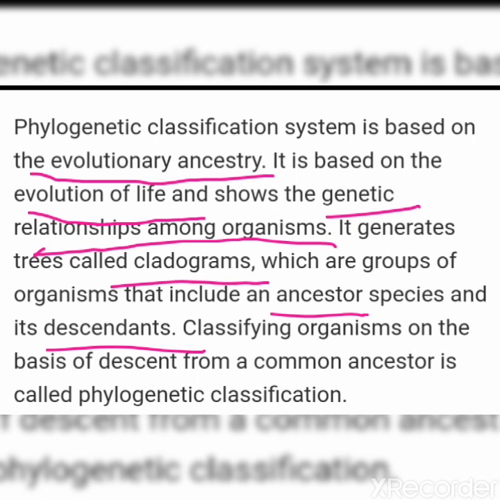So cladograms are groups of organisms that include an ancestor species and its descendants. They tell us which organisms are more closely related, and which organisms are least closely related. Classifying organisms on the basis of descent from a common ancestor is called phylogenetic classification.